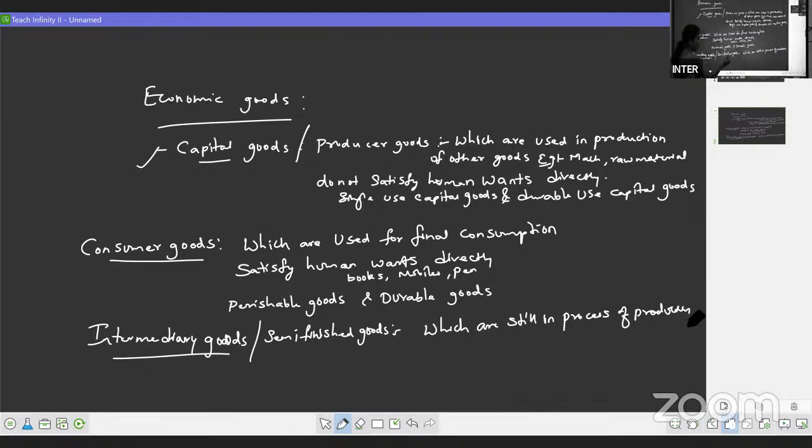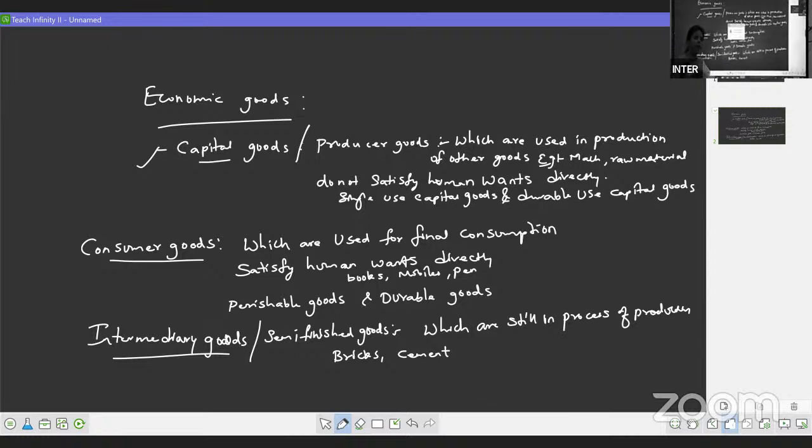These are finished goods to the producer, but they are not finished to the consumers, still in the process of production. For example, we can take bricks and cement, because they are finished products for the producer, means they will be produced in the industry. They are finished products for the producer, but when we take them, they will not be useful to us. We cannot use them directly.